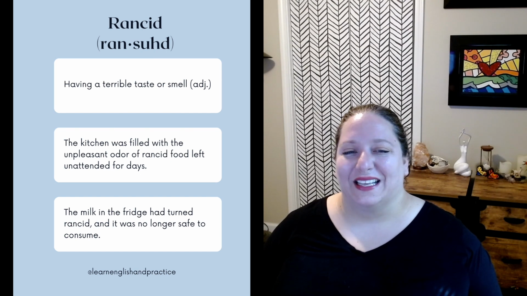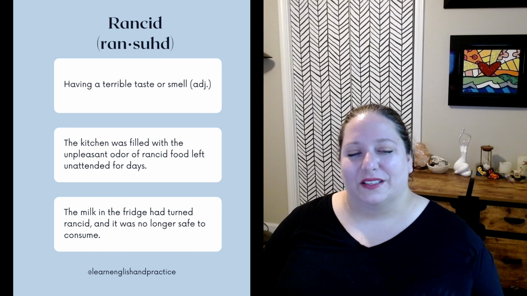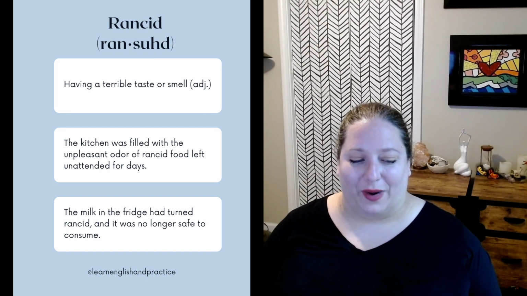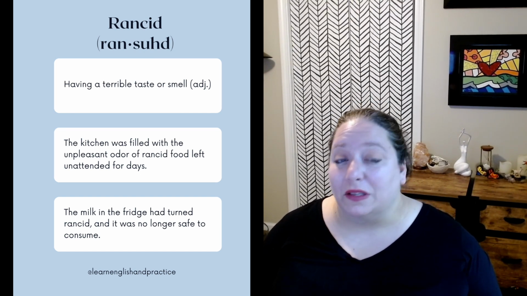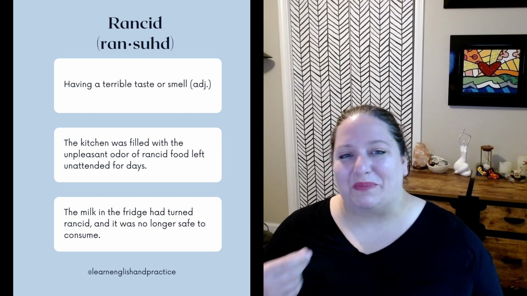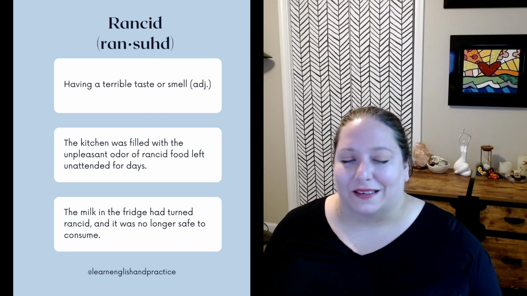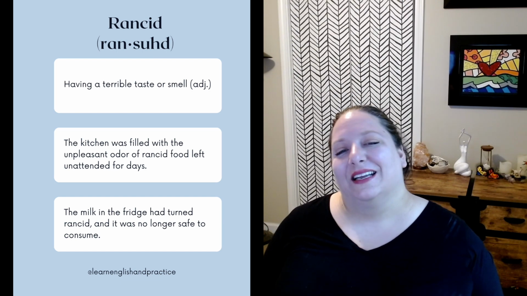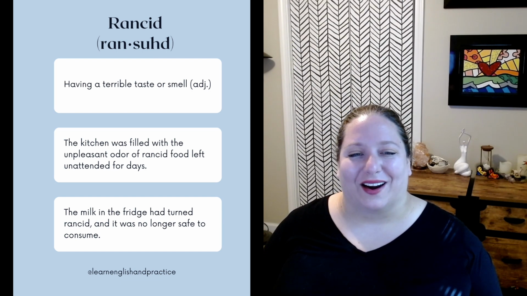First, we have rancid. This means having a terrible taste or smell. It's an adjective. A good example of where I hear this word a lot is with milk. If milk sours, if it goes bad, if it's got little clumps in it, we can use the word rancid to describe that milk. Examples: the kitchen was filled with the unpleasant odor of rancid food left unattended for days. The milk in the fridge had turned rancid, and it was no longer safe to consume.